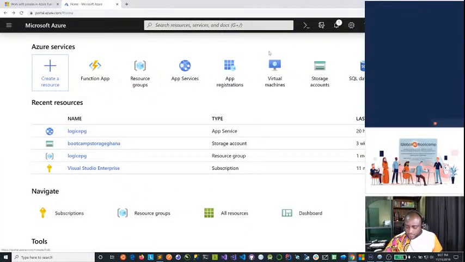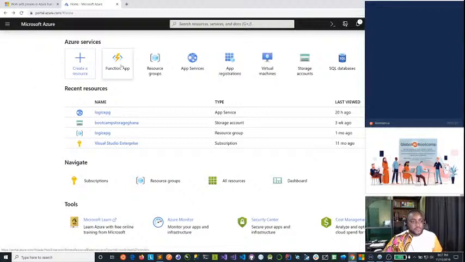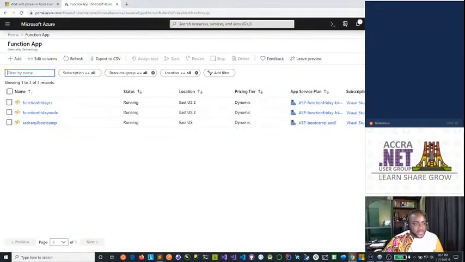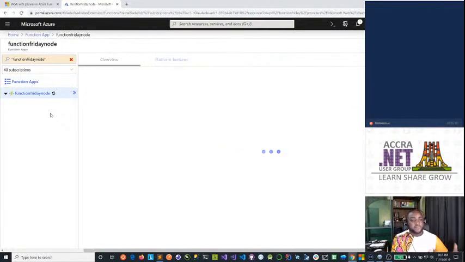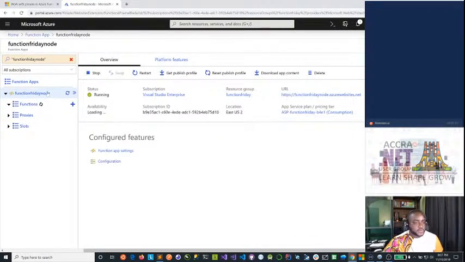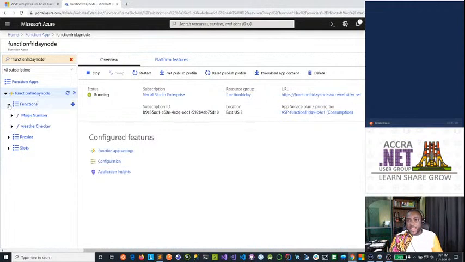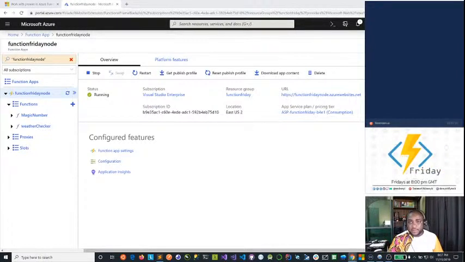Anyway, so back to proxies. So we'll go to functions app, and as a recap, we have the Functions Friday node app that is going to contain all the functions we're going to build on this channel. Now, if we open this up, we have our HTTP trigger function that calls the Numbers API. And if you've been following the stream, the Numbers API allows you to call an endpoint with any number, and it tells you a fact about that number, right? Cool.